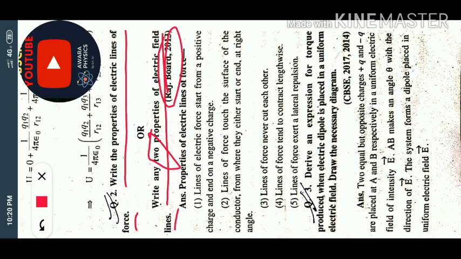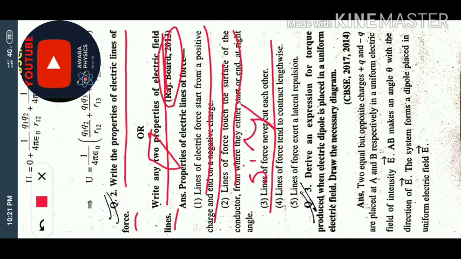Electric field lines always start from the positive and end towards the negative. So the answer is: lines of electric force start from positive and end towards negative. These are very easy properties you can select. At any tangent point, the line shows the direction of the electric field. Two electric field lines never cut each other, because electric field is a vector quantity, and at a single point 2 directions are not possible.